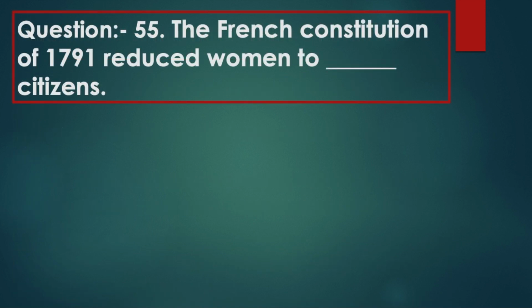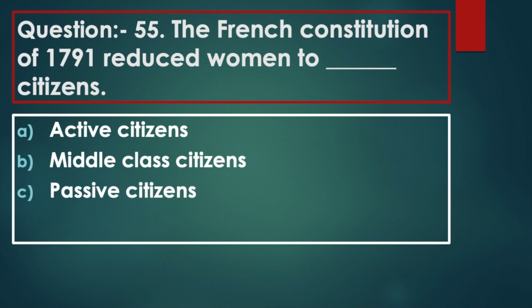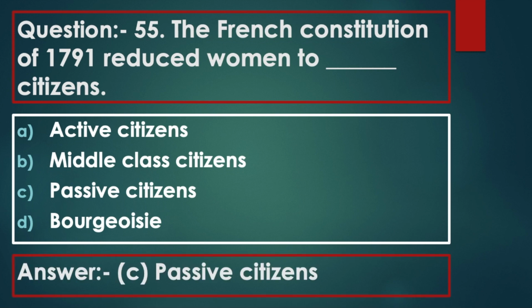Question 55. The French Constitution of 1791 reduced women to dash citizens. Option A, active citizens. Option B, middle class citizens. Option C, passive citizens. Option D, bourgeois. Answer option C, passive citizens.